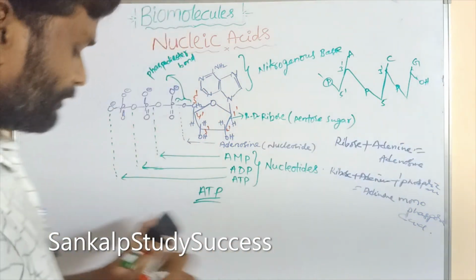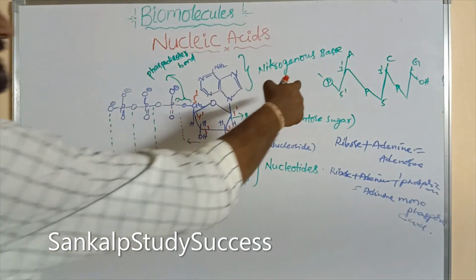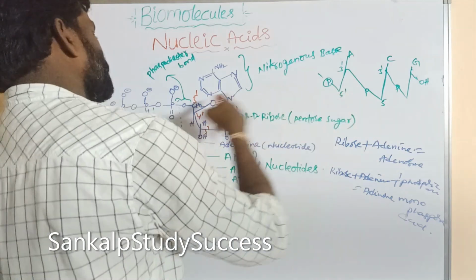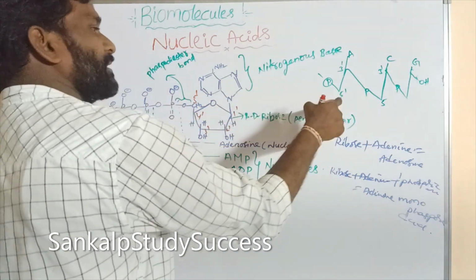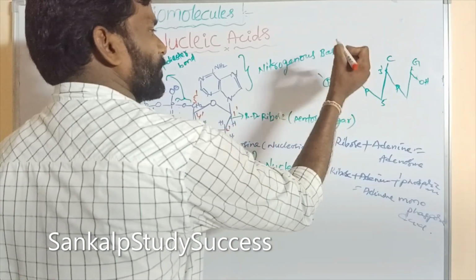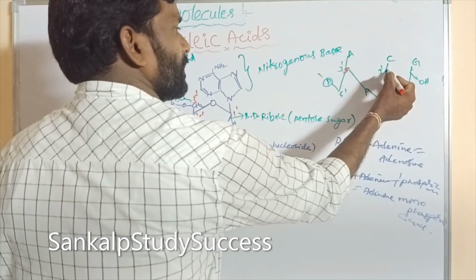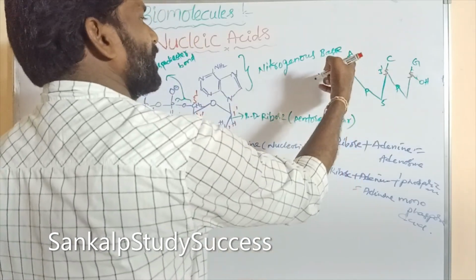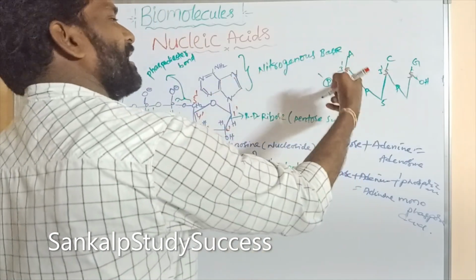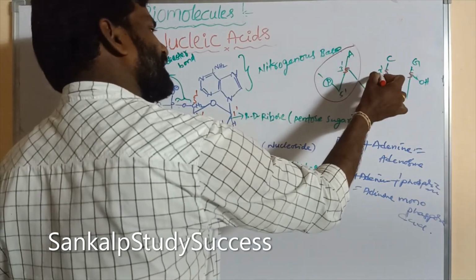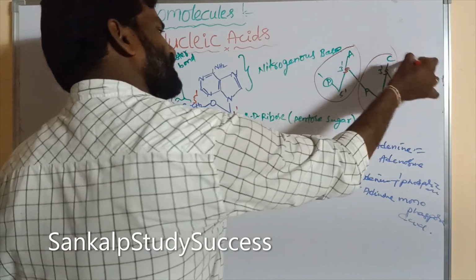So this is the structure. This is a phosphoric acid at the 5' position, and this is the sugar moiety. On the sugar moiety, what is there? A base. What is that base? Adenine, A. This is totally one nucleotide. Again it is another nucleotide, and again another nucleotide.